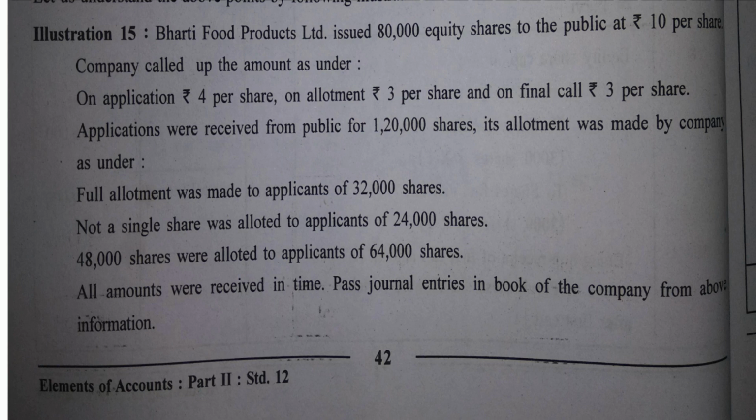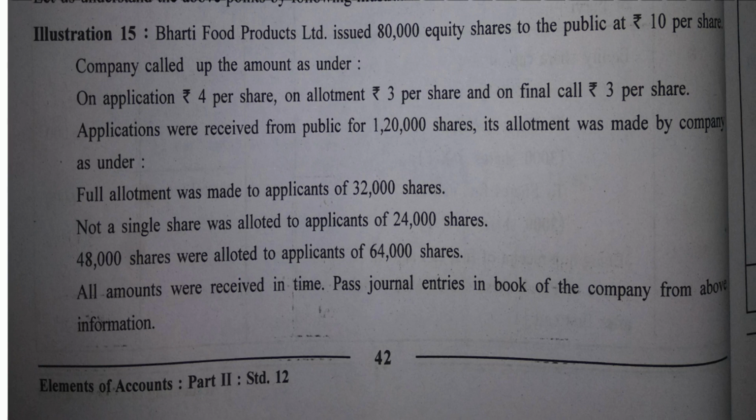That means they were not supposed to allot a single share to 40,000 shares. Instead, they have not allotted only to 24,000 shares. And they have allotted 48,000 shares to applicants of 64,000 shares. So this simply means that the remaining has been kept as advance.